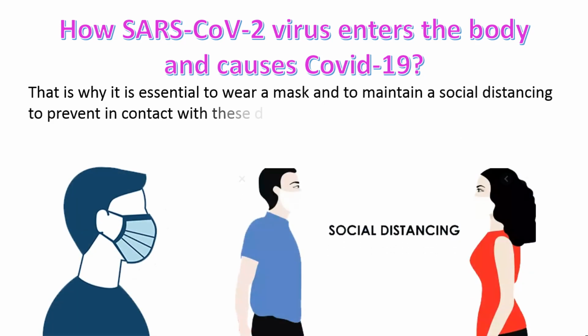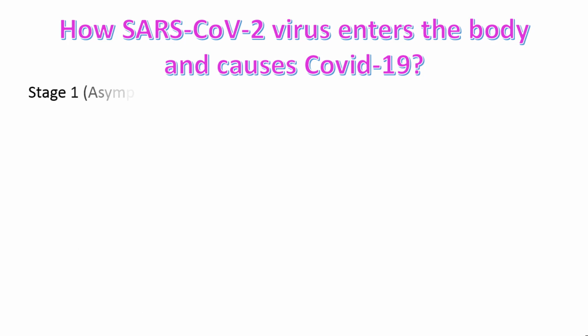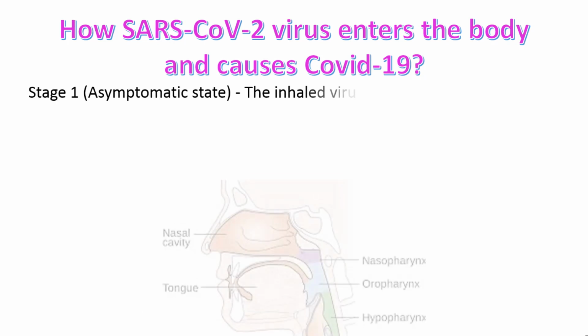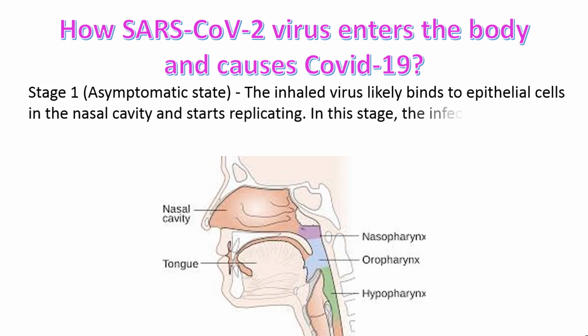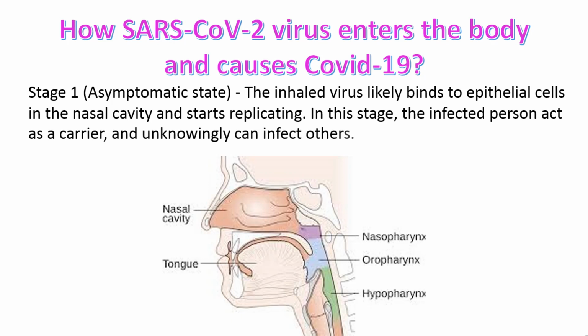Stage 1. Asymptomatic state. The inhaled virus likely binds to the epithelial cells in the nasal cavity and starts replicating. In this stage, the infected person acts as a carrier and unknowingly can infect others.